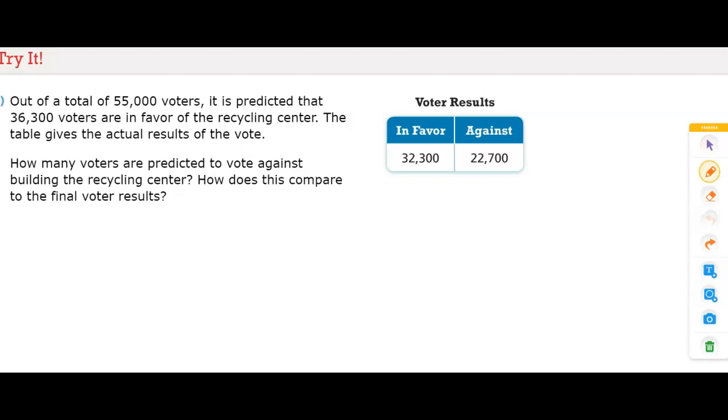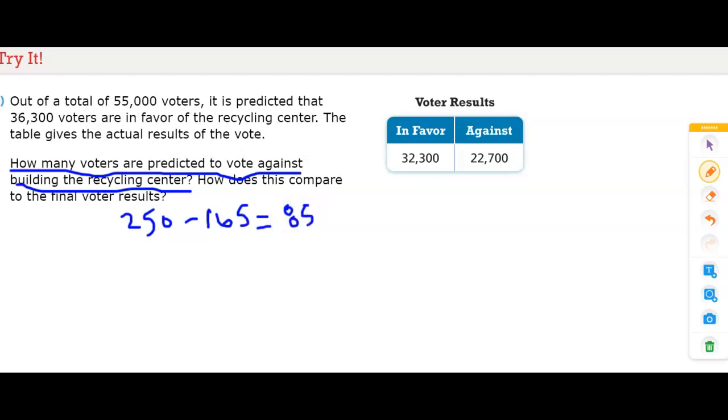The question, how many voters are predicted to vote against building the recycling center, is the first part of this two-part problem. First we go back to the example, and it tells us that there were 165 voters in favor of the center, and 250 total. So we take the 250 total people in that sample and subtract the 165 in favor, and that's 85. So those 85 people are the ones who did not want this recycling center.